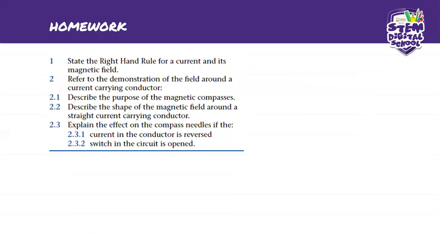Okay, so 2.3 says explain the effect on the compass needle if 2.3.1, the current in the conductor is reversed, 2.3.2, the switch in the circuit is opened. I'm going to give you the last one as homework. Please go and do this one for me, and tomorrow we can first start with this problem, and do this one before we do the next work for tomorrow.